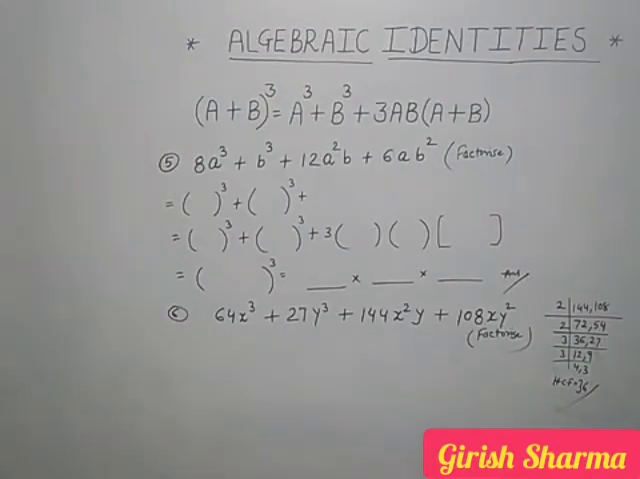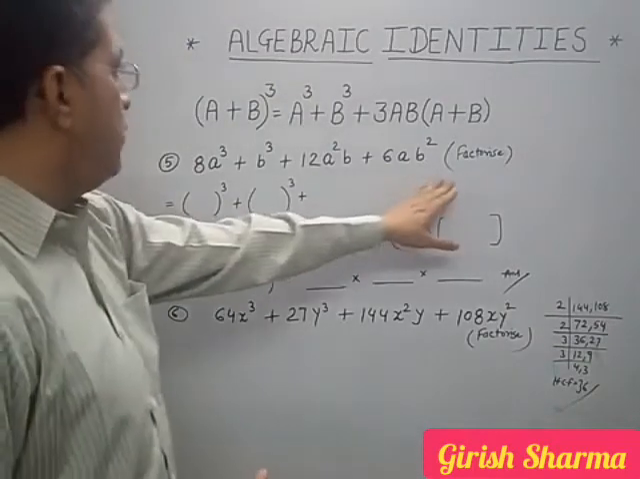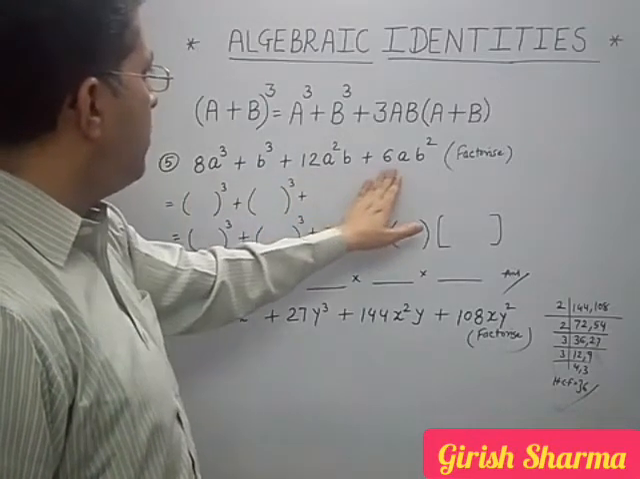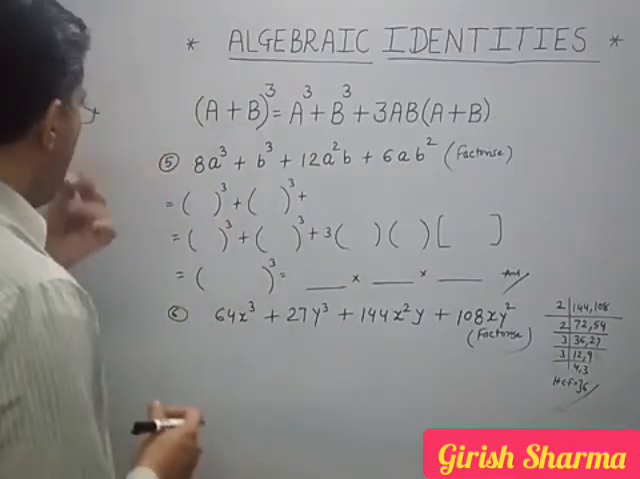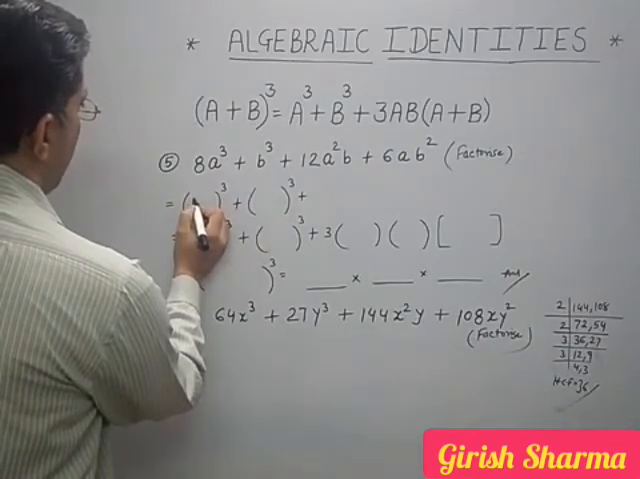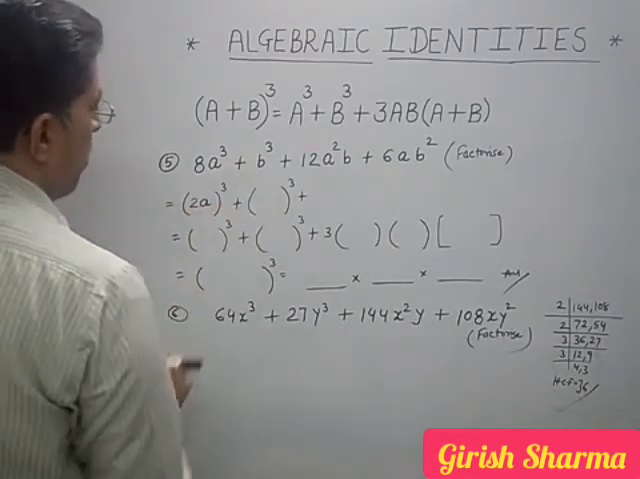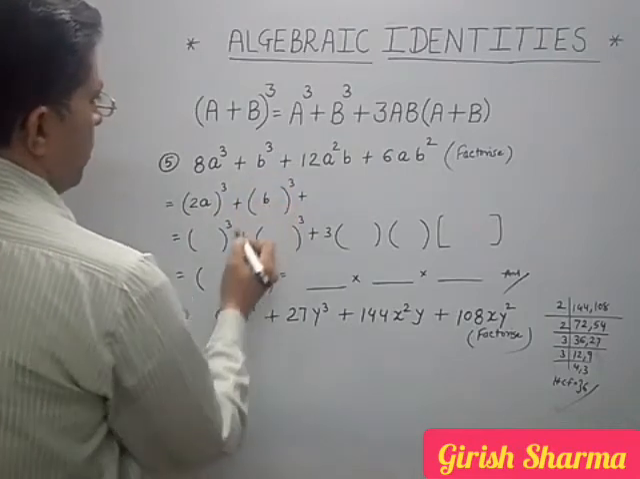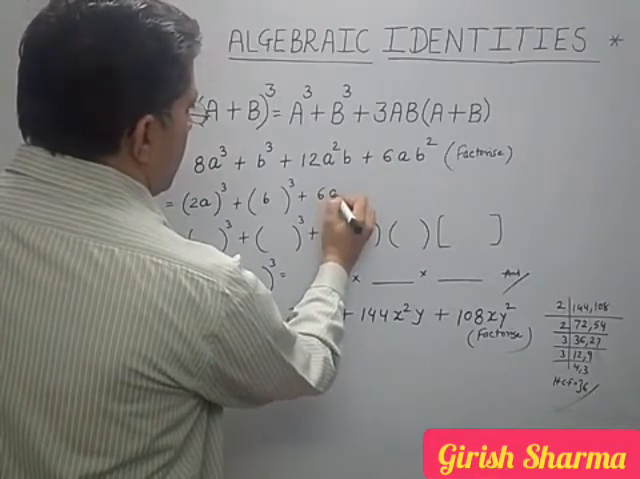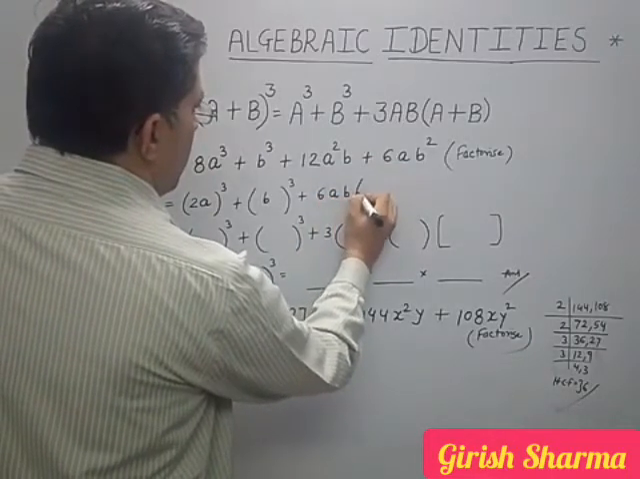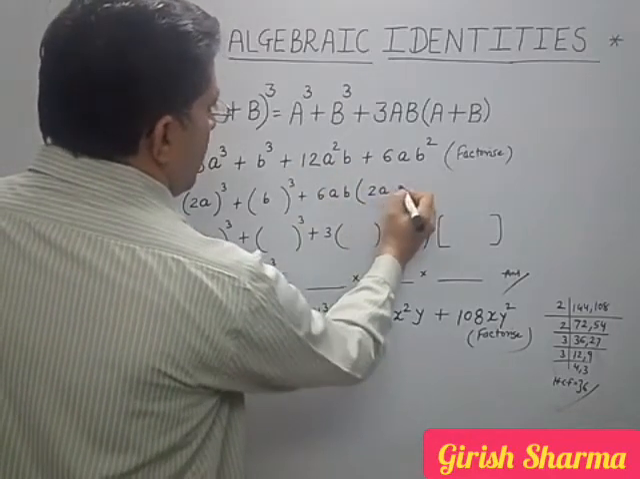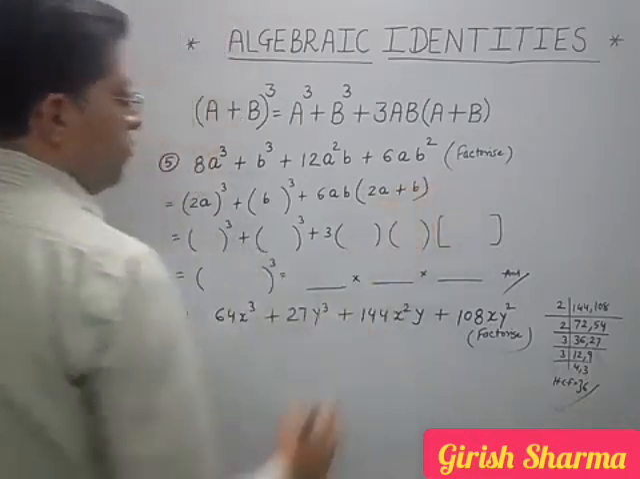Yes, come on. The next question is, we have to factorize it. What is given? 8a³ + b³ + 12a²b + 6ab². So what I am doing, I am writing in this way in a³ + b³ form. This is (2a)³. This is b³ only. Okay, what is common here? Common is 6ab. Okay, what will be inside? 6 times 2 is 12, 2a plus b will come.